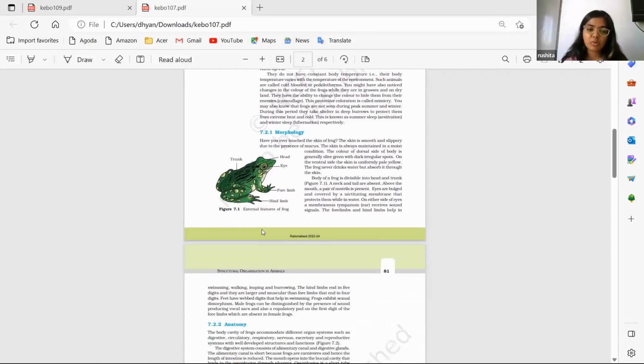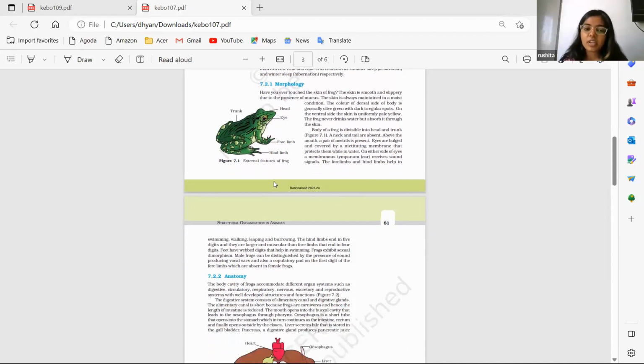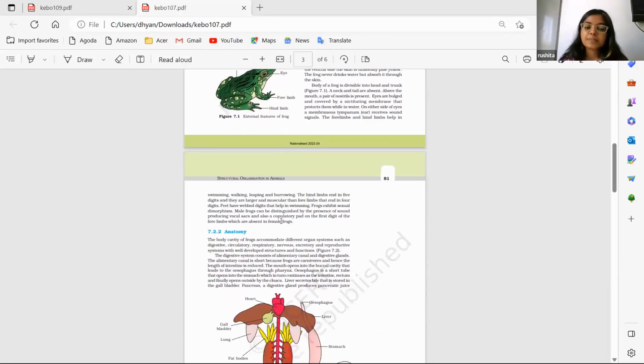And then there is the morphology of frog. The morphology is basically the gross features in an animal or a plant. So in frog, what are the gross features? The body of frog has head, eye, the part called trunk, and then there are forelimbs and the hind limbs. So these are the external features of frog. Then the color, the variation, and the environment the frog lives in are described here.